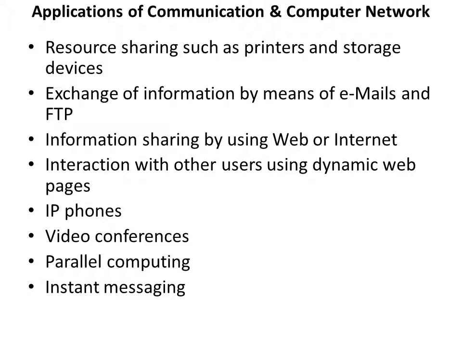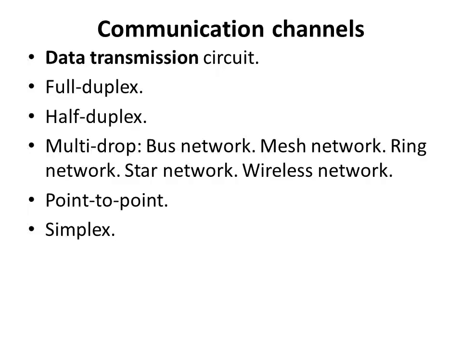IP phones is one of the applications. Video conferences are possible. Parallel computing is possible. Instant messaging, what we do in WhatsApp, is possible. What are the communication channels available?